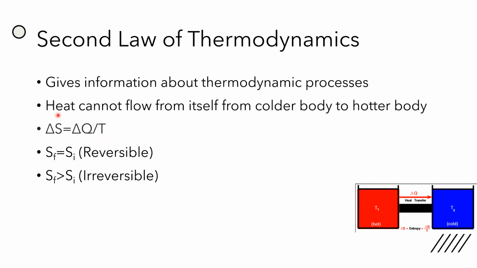A different version of this can be: all the reactions in the universe will proceed in such a way that the entropy of the universe, not just the system, will always be increasing. So delta S is equal to delta Q by T, where delta Q is defined to be the reversible heat flow in an isolated system. And using this example, we can see that we have two components, where S_F is the final entropy of the system and S_I is the initial entropy of the system. Let us take an example.